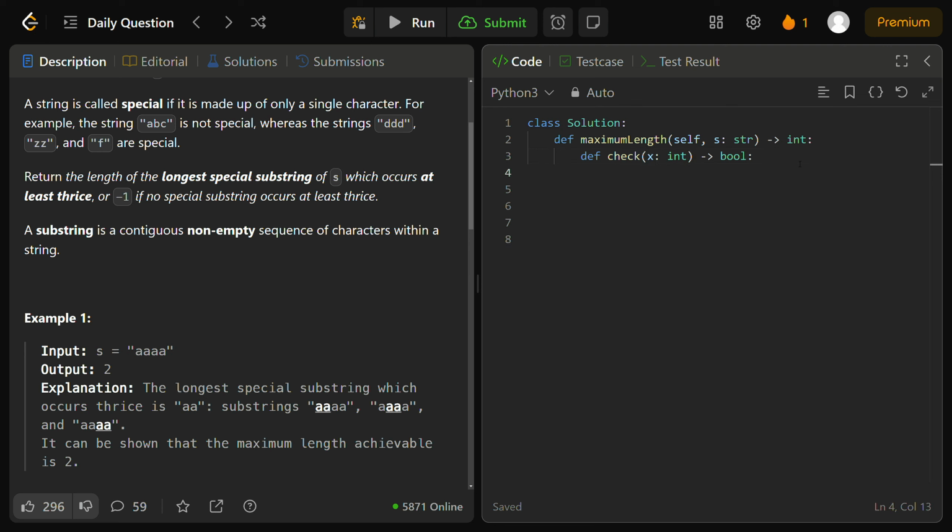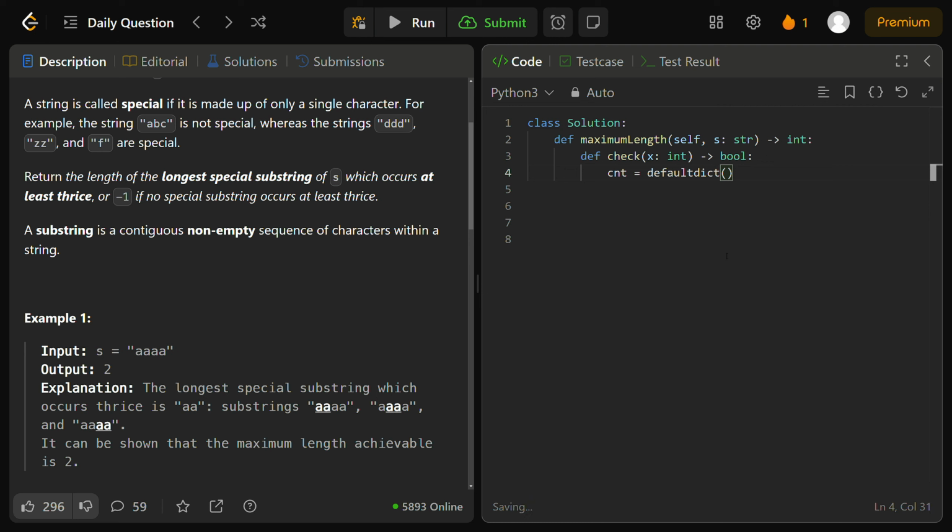So now let's actually initialize our count here. I'm just going to call it cnt, and it's going to be equal to a default dictionary like we talked about before. This hash map actually helps us store every single substring and its corresponding frequency, right? So it's going to be a defaultdict. I just realized I spelled it completely wrong. Okay, I think it's defaultdict. Okay, that should be right.